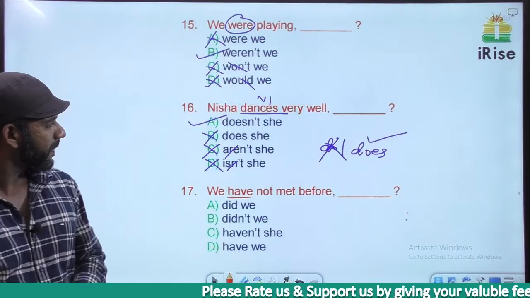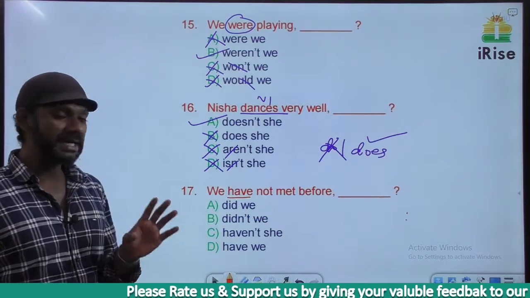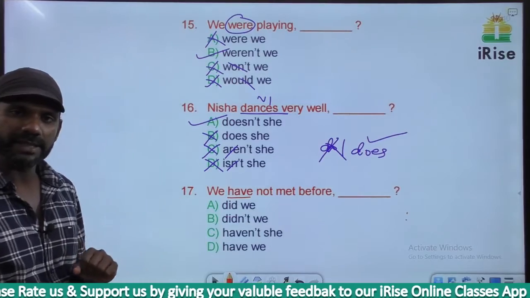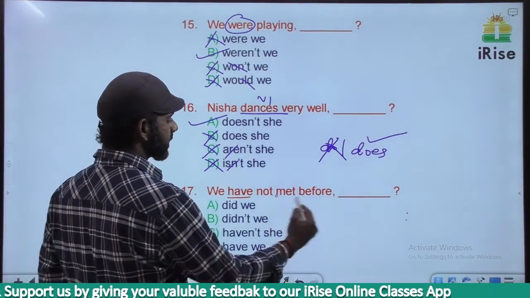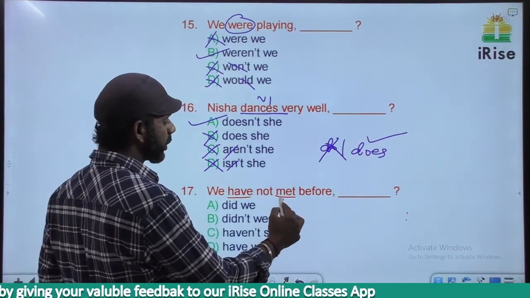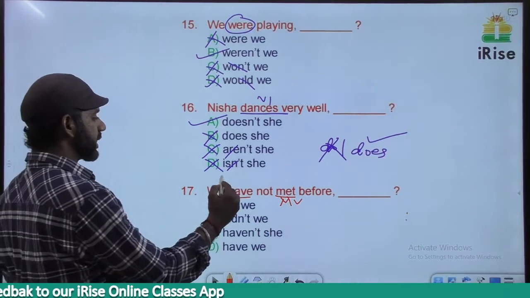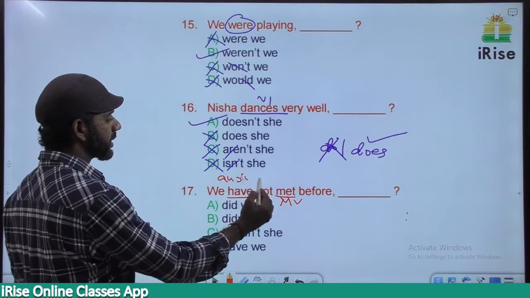Come to the statement. We have not met before. In this sentence, we have a main verb after have, which is met. Met is a main verb because it denotes action. So we have a main verb after have. So in this sentence, have becomes an auxiliary verb.